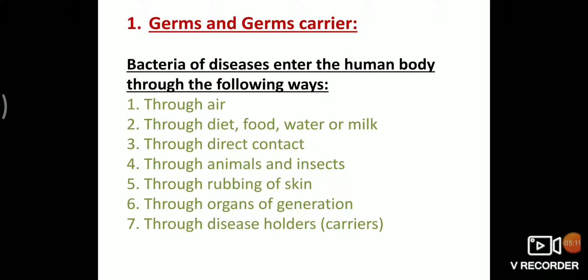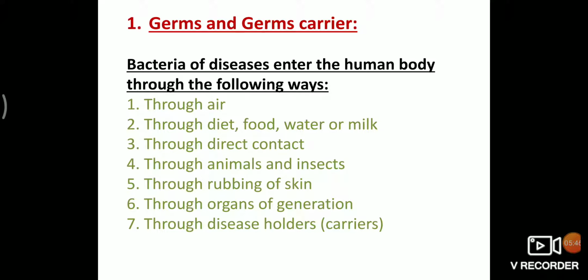Fourth, through animals and insects. Some bacteria do not directly enter the human body. First, they enter other animals and through them they enter the human body. For example, the germs of malaria are in mosquitoes. Mosquitoes bite us, then they enter our body through the skin.